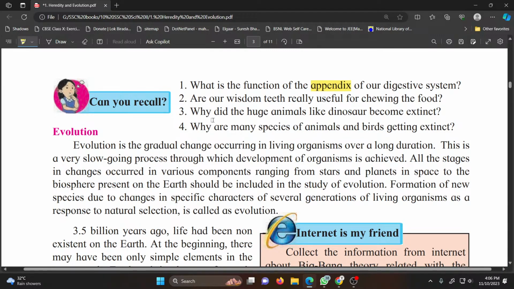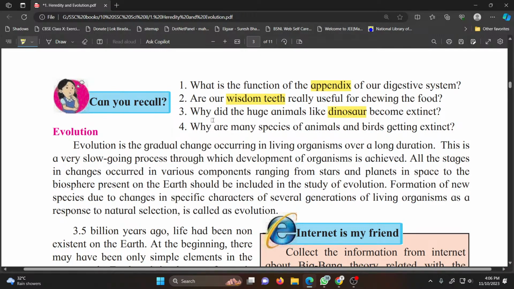It's a vestigial organ. Similarly, wisdom teeth are also vestigial in human beings. They are used to tear the flesh by the carnivores, but in human beings they have no role to play.